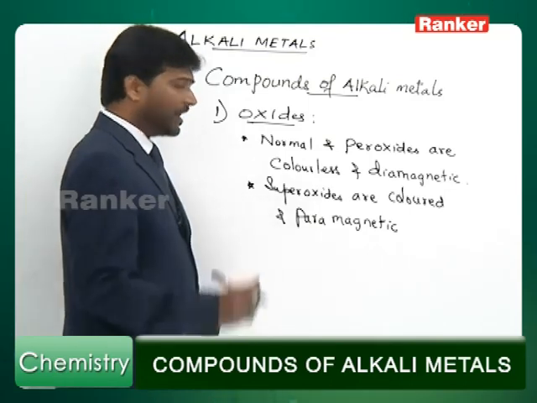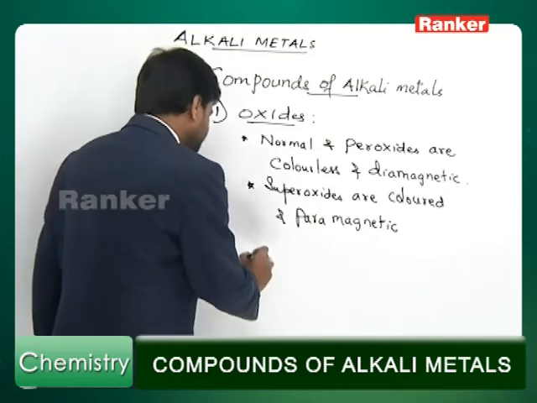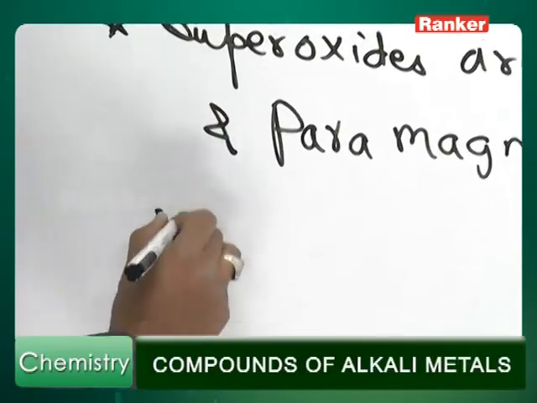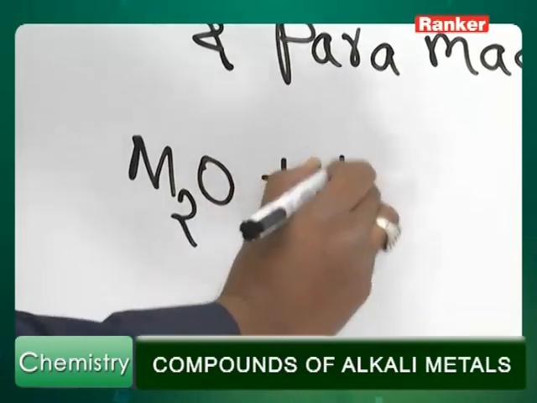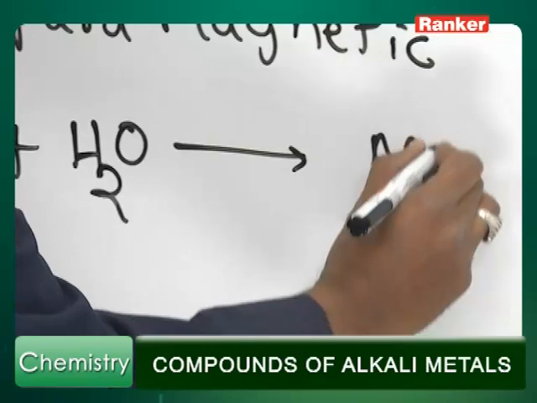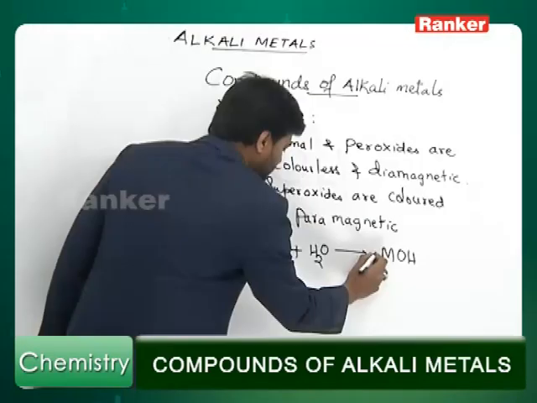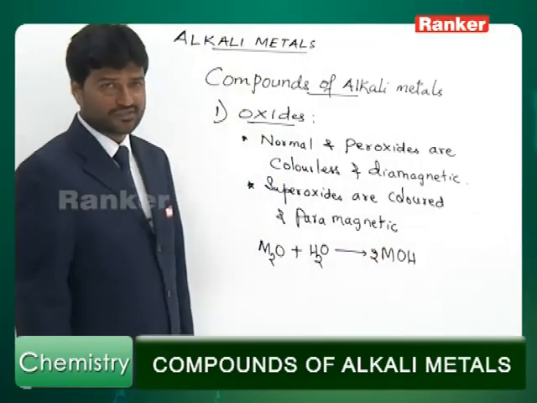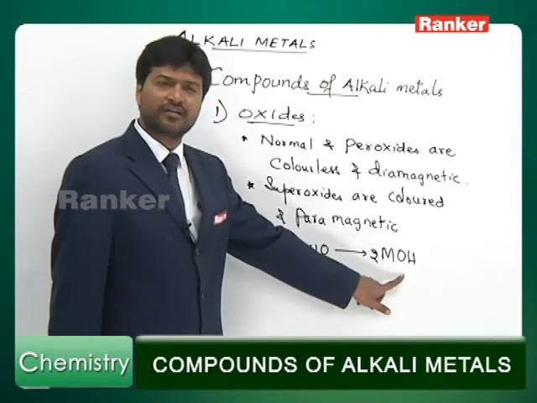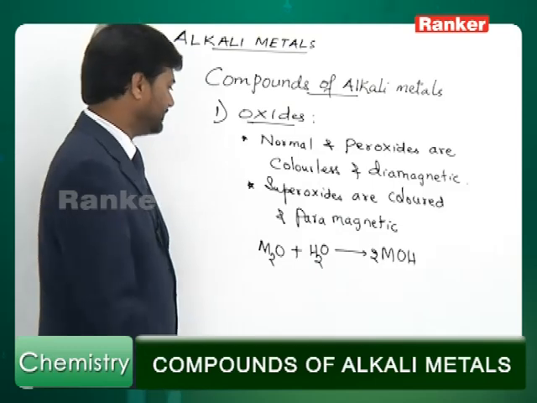Now, another important feature, see, the reaction with water. If a normal oxide is dissolved in water, it gives rise to metal hydroxide. So, a solution of normal oxide will be alkaline. It is because of formation of metal hydroxide.